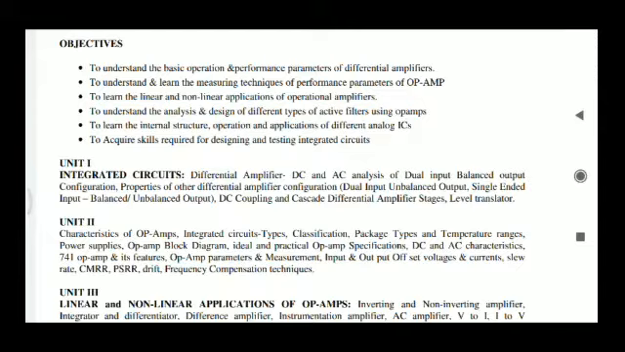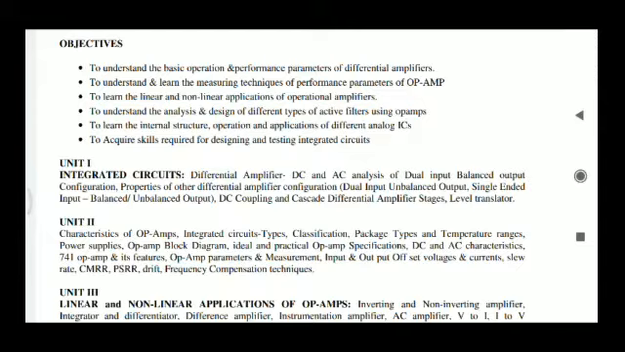In the second chapter we are going to discuss the characteristics of op amp and how to measure those characteristics. So we are going to see the DC characteristics as well as AC characteristics and their measurement, and frequency response as well as frequency compensation techniques in this chapter. And coming to the third unit, here we can see linear and non-linear applications of op-amp.